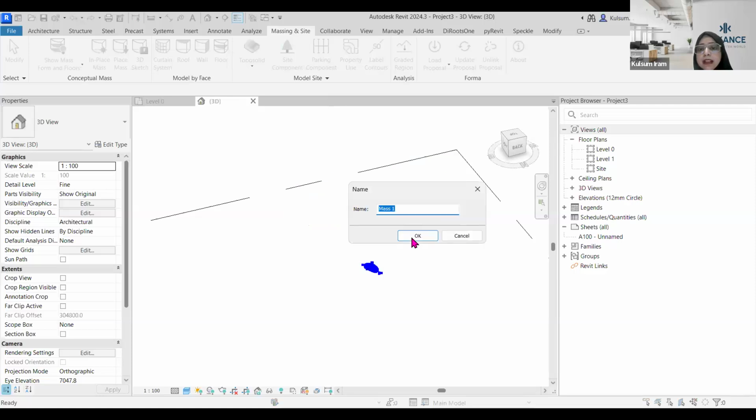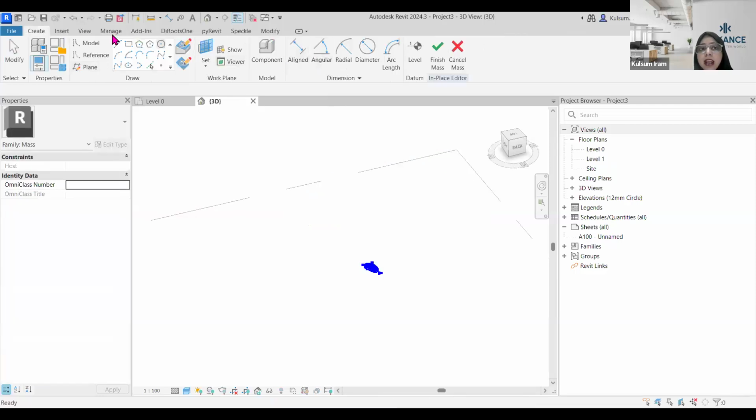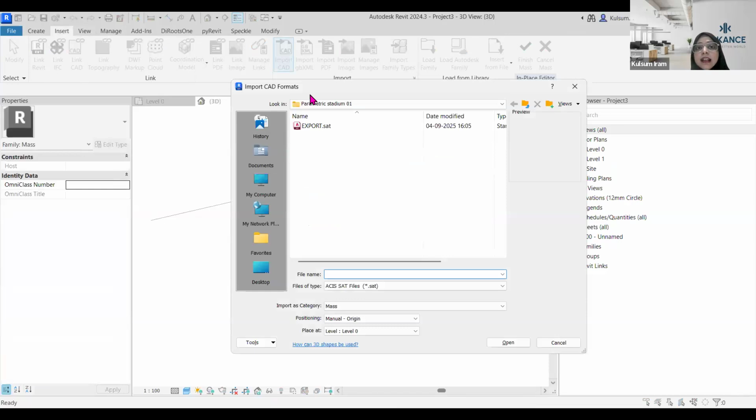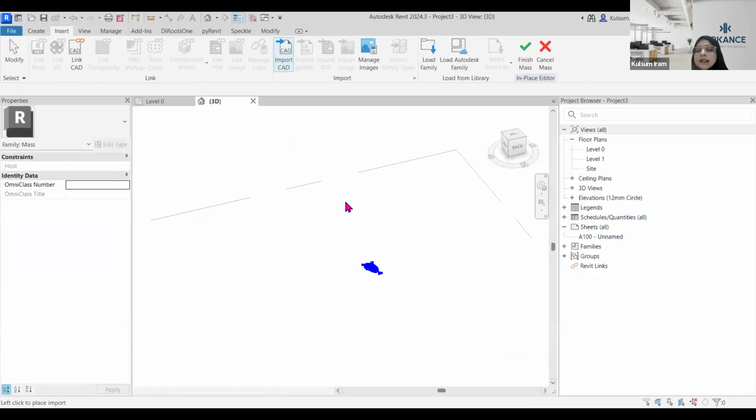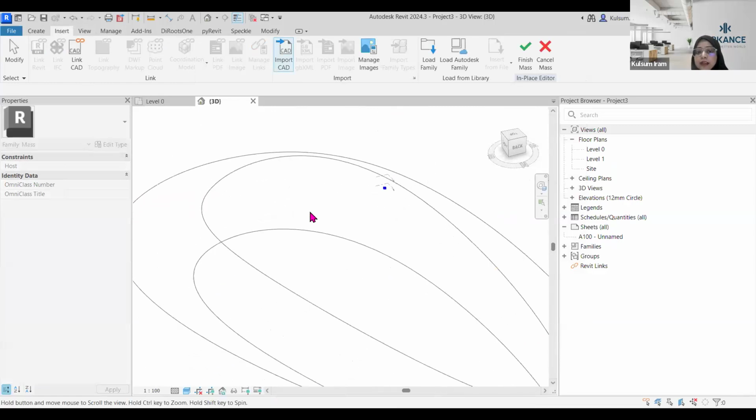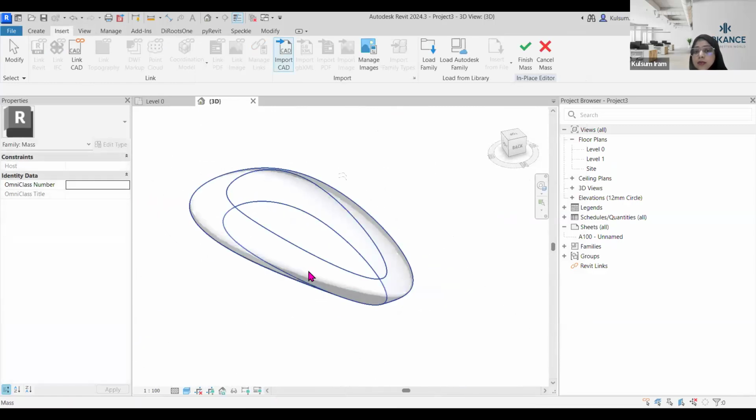So if I go into In-Place Mask, we have Insert, and in Insert if I select Import CAD, then you will have an option to import a SAT model. While importing any particular CAD, you can also change the file type. Once you change the file type, you can select any particular SAT file over here, click on import, and it is going to be imported over here. And you can see that my model has been imported.